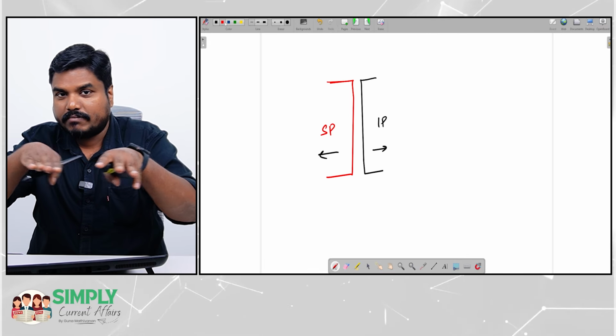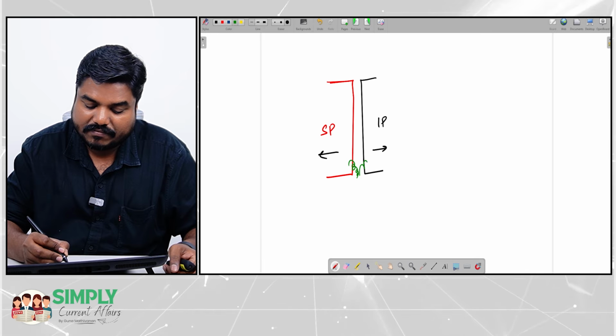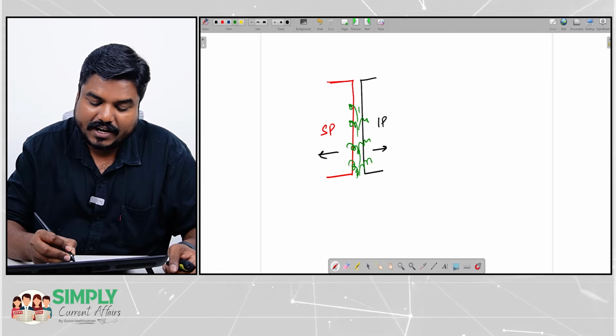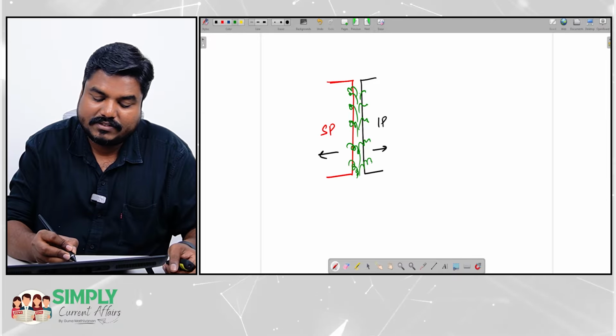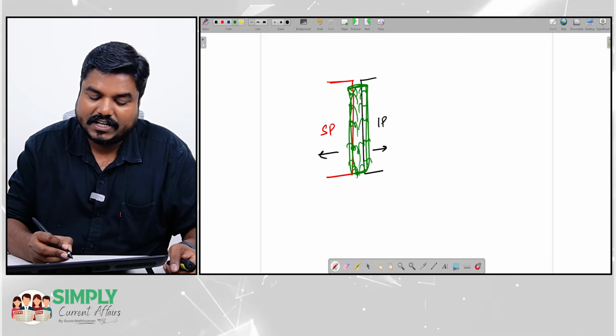That molten magma is going to come out, get solidified, and that eventually forms a ridge.